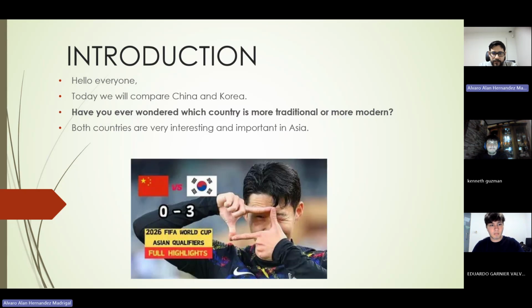Hello everyone, today we are going to compare China and Korea. Have you ever wondered which country is more traditional and more modern? Both countries are very interesting and important in Asia, and they have rich cultures and long histories. In the presentation, we will explore their differences and similarities in geography, population, writing system, food, and social behavior.